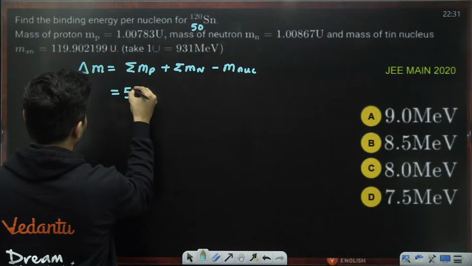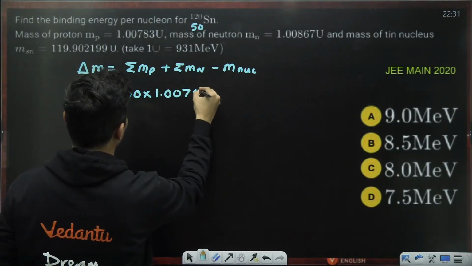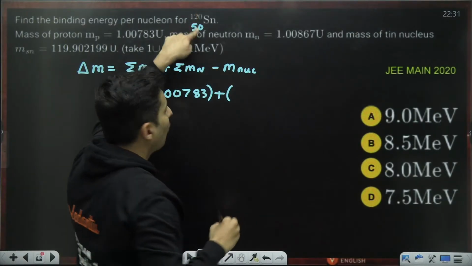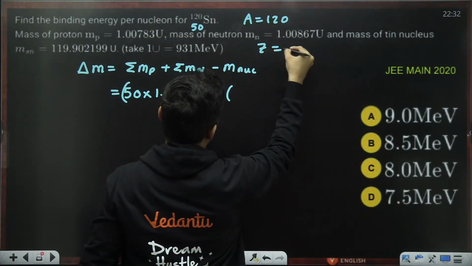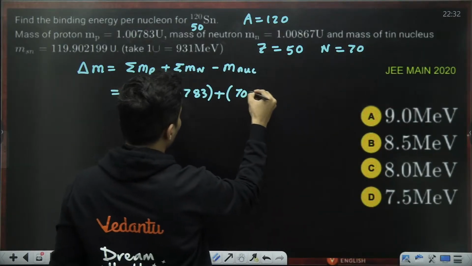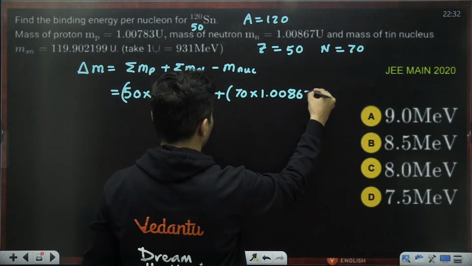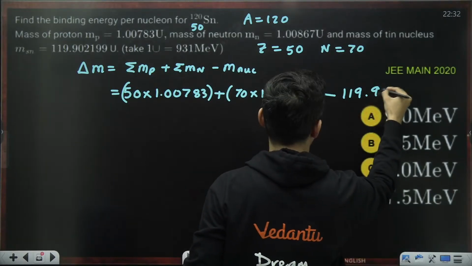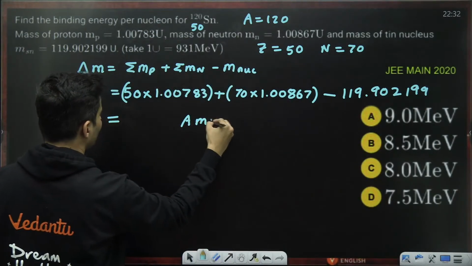Don't worry. So 50 into mass of proton. Mass of proton is 1.00783 plus mass of neutron. How many neutrons will be there? 120 minus 50. See, atomic mass number is 120. Atomic number is 50. So neutron number will be 70. So 70 into mass of a neutron is 1.00867 minus nucleus 119.902199. This will be in atomic mass unit.